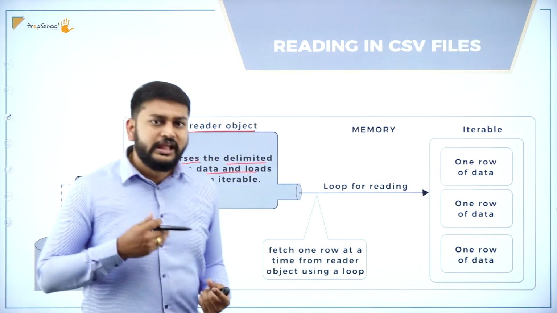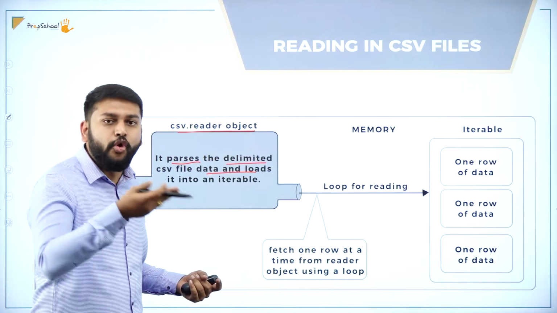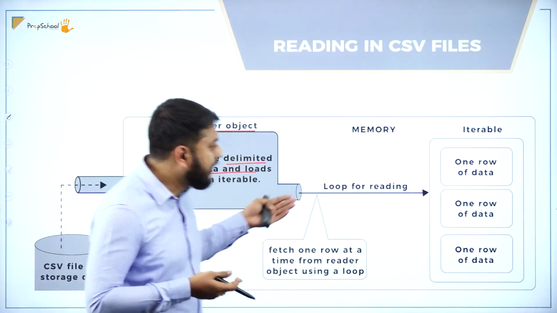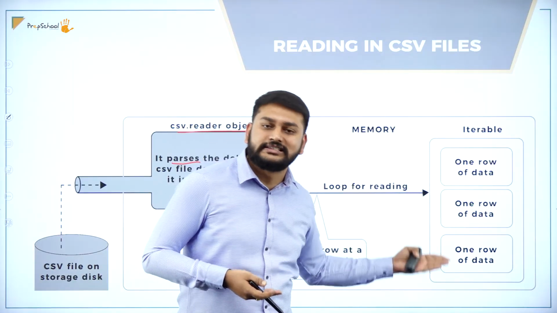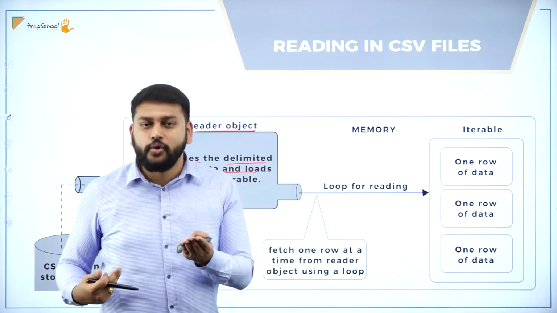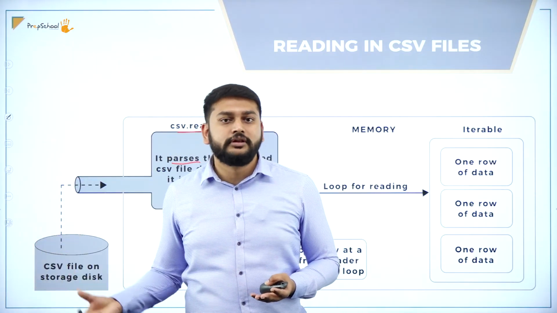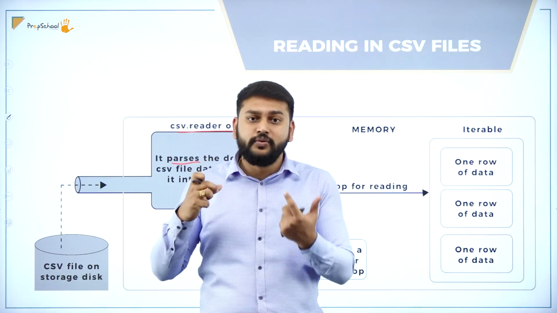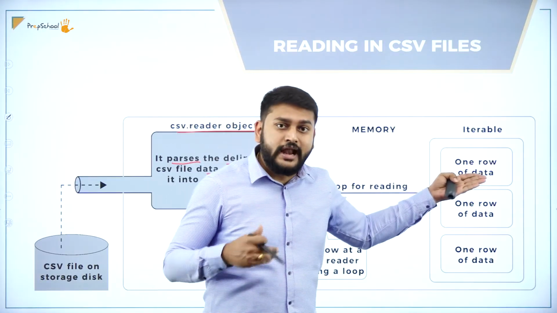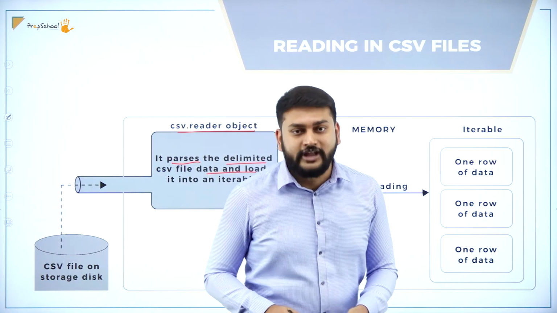What is the meaning of it? It reads the data row-wise, record-wise, row by row, and it stores the data as it is in iterable form. At a time, it reads one row. So whatever delimited data I have, I will read that, convert that, and store that row-wise. That is what you need to understand at this point with respect to the CSV reader.